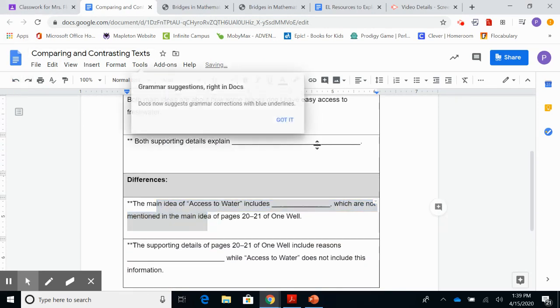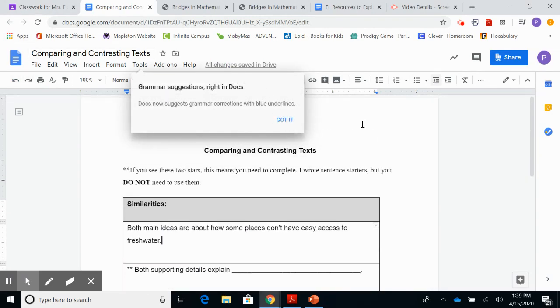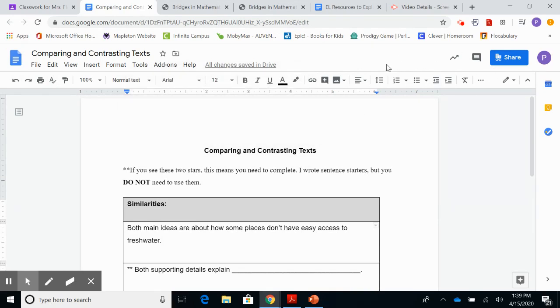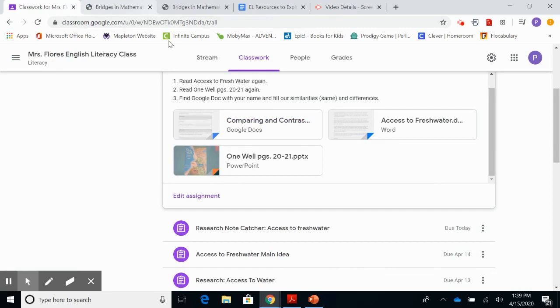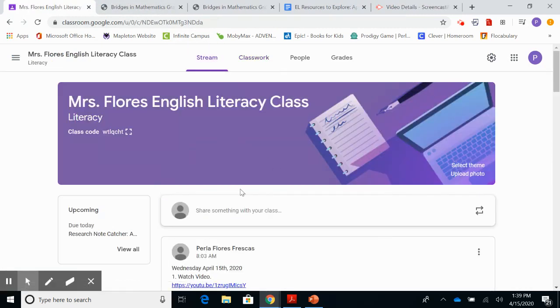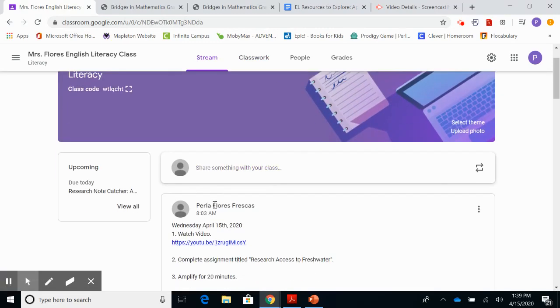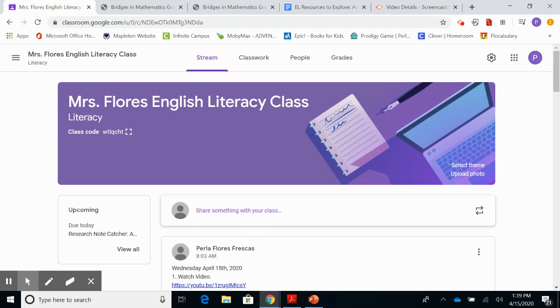Once you're done, remember you need to turn in. Up here, just click the turn in button. And then your next step is to log into Amplify and then Epic. Remember that by the end of this week, you need to have an hour and 40 minutes on Amplify and have logged into Epic 5 times. Friday is going to be a catch-up day. You'll have a book to read on Epic and a quiz on Google Classroom. But once you're done, if you haven't done some of the assignments, you need to go back and check that work and make sure you turn it in, okay?